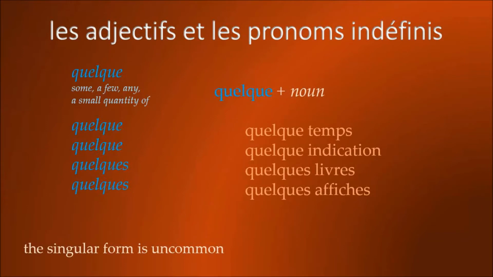And so we have, for example, quelque temps, quelques indications, quelques livres, quelques affiches. Quelque temps, a bit of time. Quelques indications, a small indication. Quelques livres, some books. Quelques affiches, some posters. Note, however, that the singular form is uncommon.